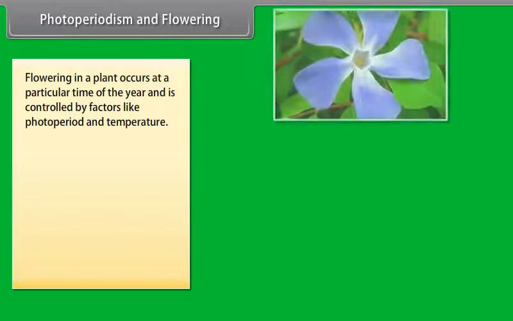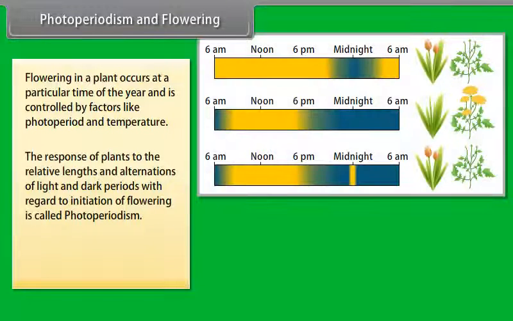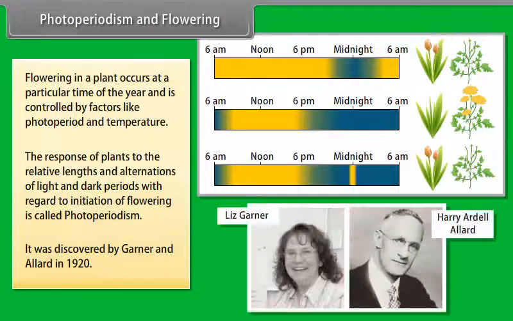Photoperiodism and Flowering. Flowering in a plant occurs at a particular time of the year and is controlled by factors like photoperiod and temperature. The response of plants to the relative lengths and alternations of light and dark periods with regard to initiation of flowering is called photoperiodism. It was discovered by Garner and Allard in 1920.